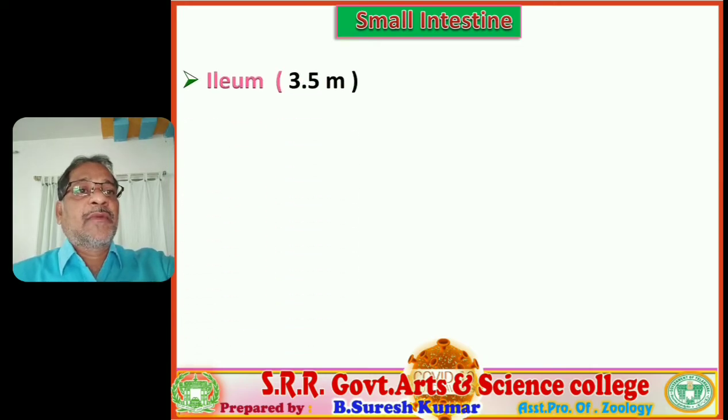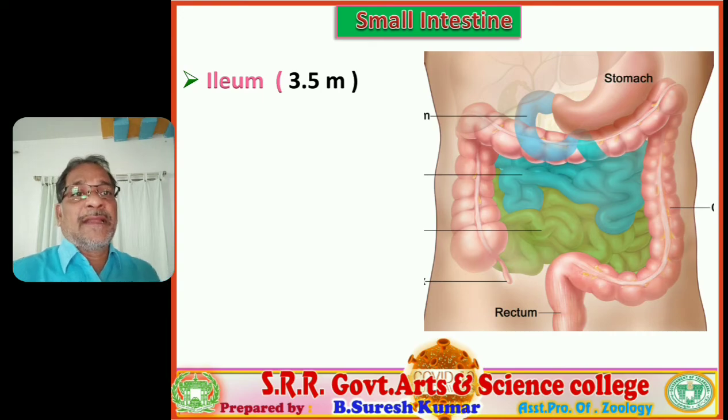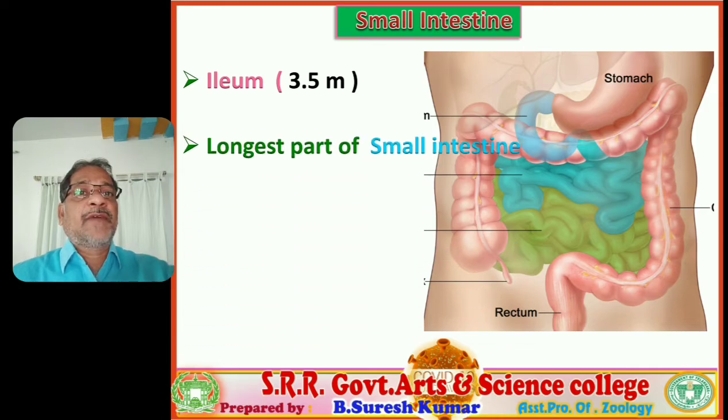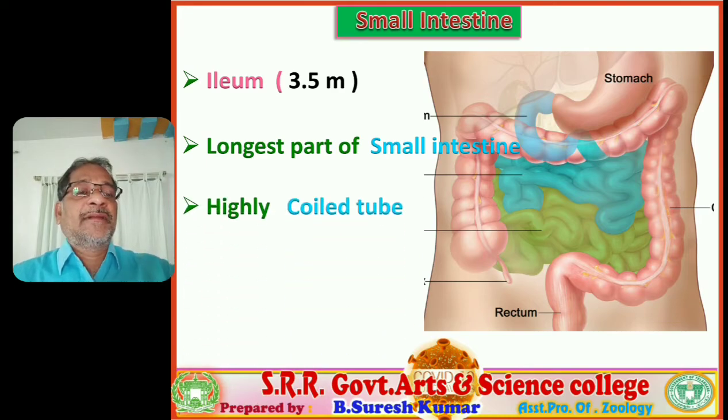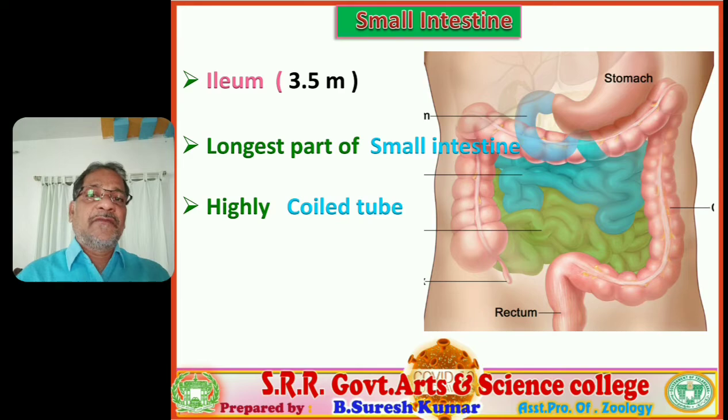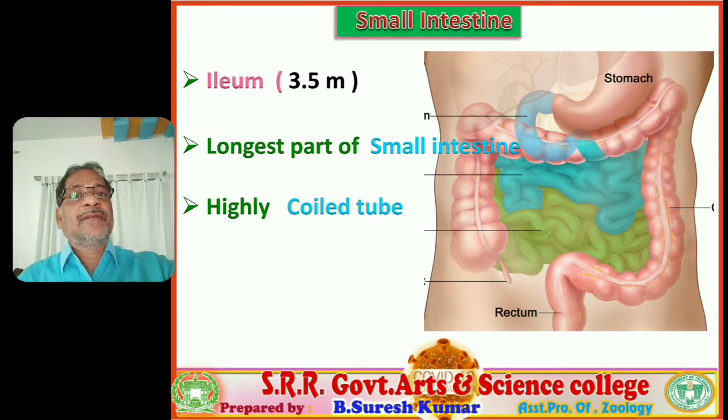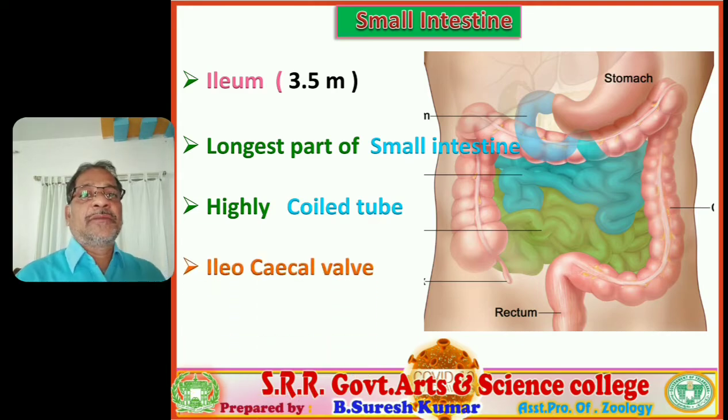Next, another part of the small intestine, ileum. It is the longest part of the small intestine, approximately 3.5 meters in length, and is the green color tube. You observe it is a highly coiled tube. The foldings are very close, highly coiled, in zigzag fashion.